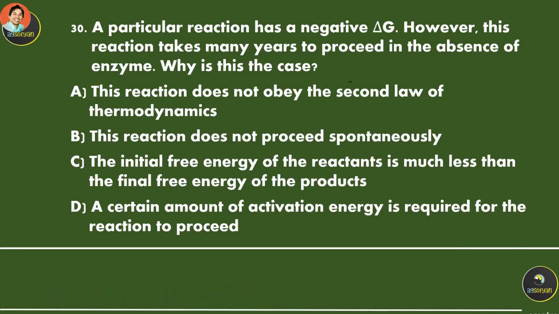A particular reaction has a negative delta G. However, this reaction takes many years to proceed in the absence of enzyme. Why is this the case? In our body, the food that we eat can be broken down into kinetic energy. However, in order to reach this reaction, we have to use what we call the activation energy over here. Without the activation energy, this reaction will not be happening.